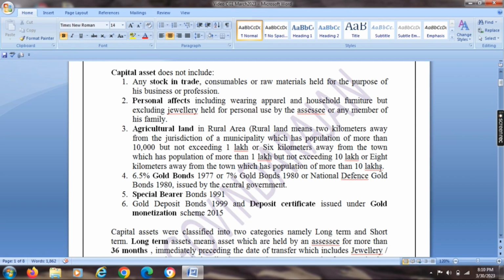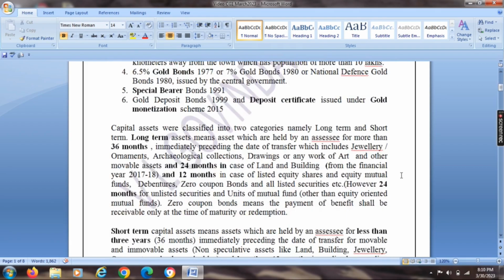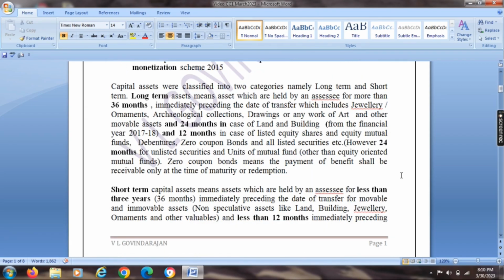Basically, capital assets are classified into two categories, namely long-term and short-term. Long-term assets means assets which are held by an assessee for more than 36 months immediately preceding the date of transfer, which includes jewelry, ornaments, archaeological collections, drawings, any works of art, and other movable assets. And 24 months in case of land and building, and 12 months in case of listed equity shares and equity mutual funds, debentures, zero coupon bonds, and all listed securities, etc. Otherwise, it is called a short-term capital asset.